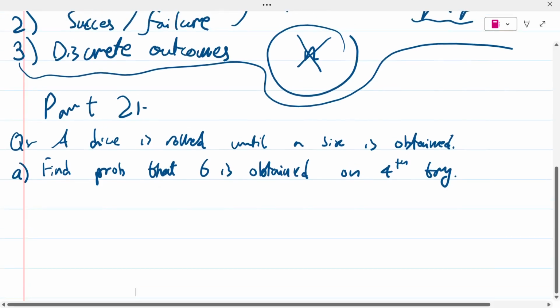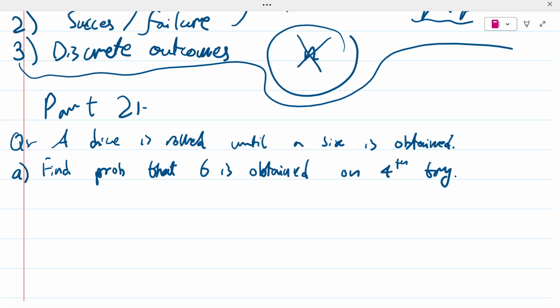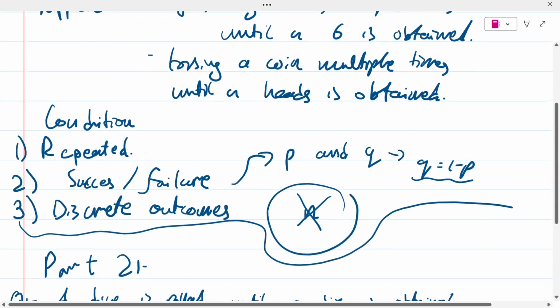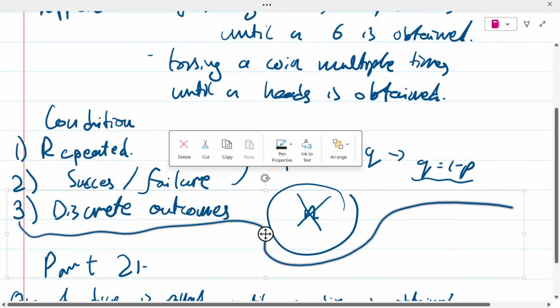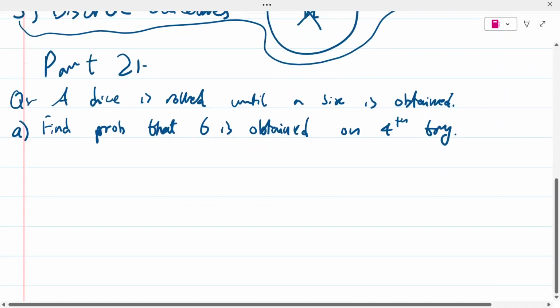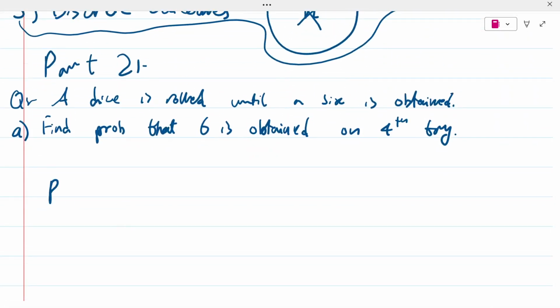The first condition, it is a repeated experiment. We know from the question that they're going to keep on rolling the dice until a six is obtained. So the first condition is true. And yes, there's a success and failure concept as well. The value for p is going to be 1 over 6, and obviously q is going to be 5 over 6, because that is just what the standard probability is for a dice. 1 over 6 total. We've already talked about that. I'm not going to be mentioning that again.